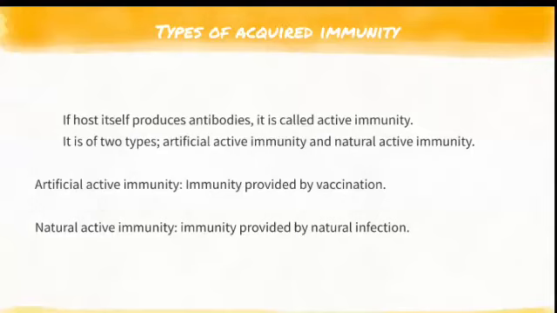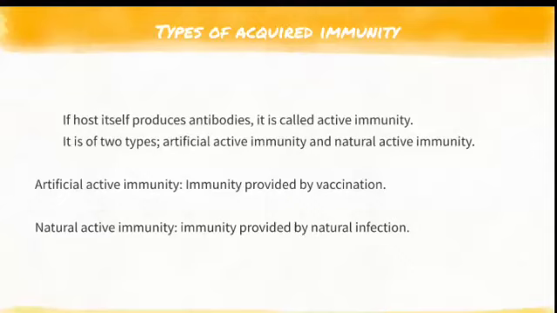For example, if you provide vaccination, it is artificial active immunity. You vaccinate, and you artificially stimulate your body to produce antibodies by vaccination. We call it artificial active immunity. What is natural active immunity? It means you get an infection naturally and you are getting immunized. We call it natural active immunity.